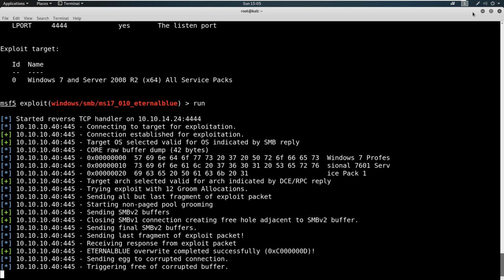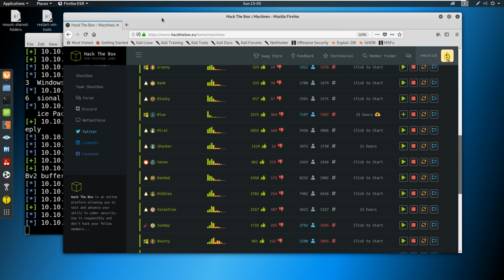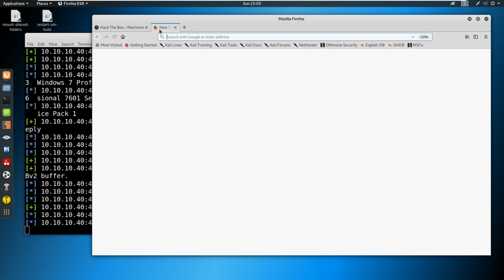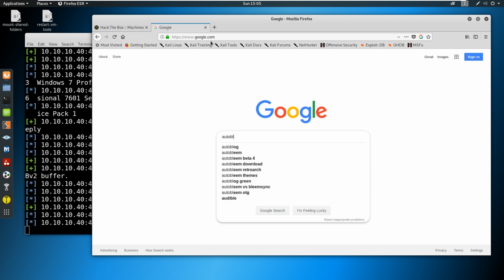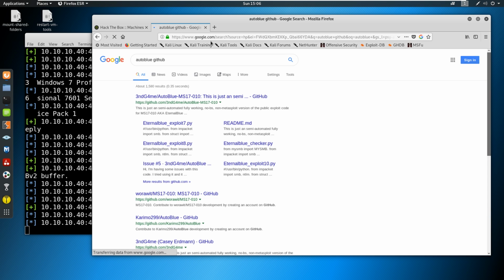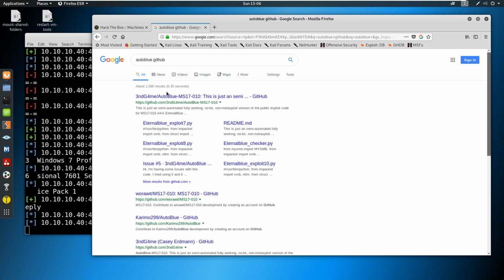And while we're waiting on this, what we can do is we can go out to the interwebs, and we can hit the plus arrow, get a new tab going. So what we're going to look for is a tool called AutoBlue, and we'll just type in GitHub. There's perfect. Google already knows what we want. AutoBlue MS17-010. So we're going to try this here.